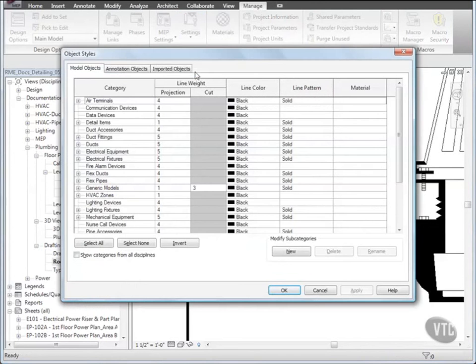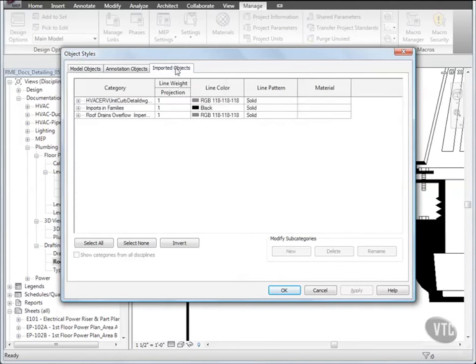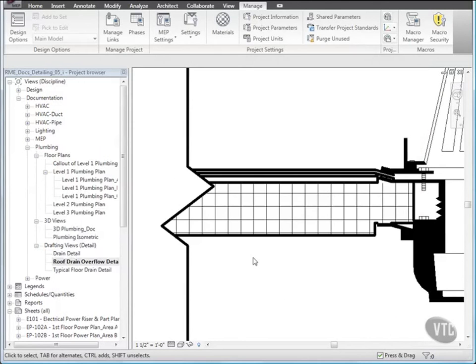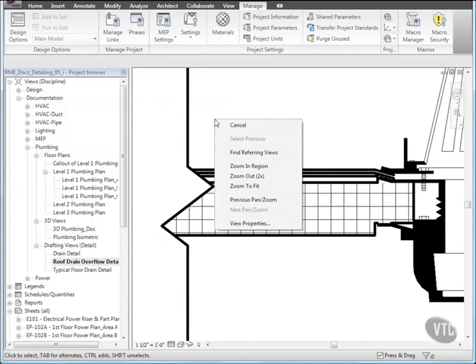In the Object Styles dialog, click the Imported Objects tab, and under Category, expand Roof Drains Overflow Imperial and select A-NPP, and for line weight, select 3 and click OK. Take note of the line weight update and then right-click in the drawing area and click Zoom to Fit.